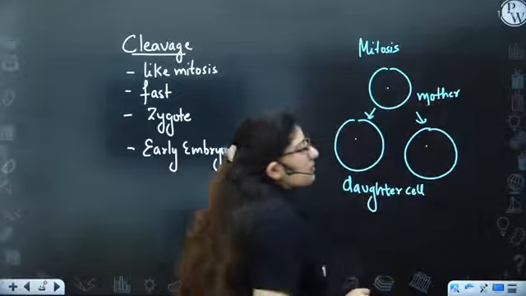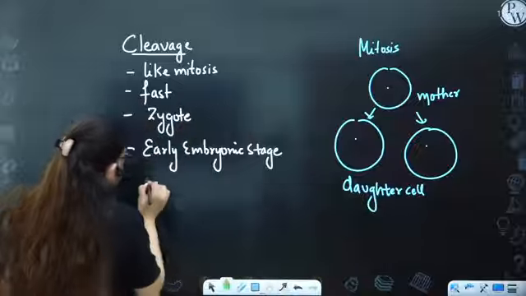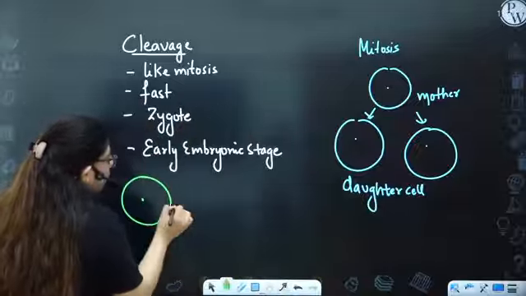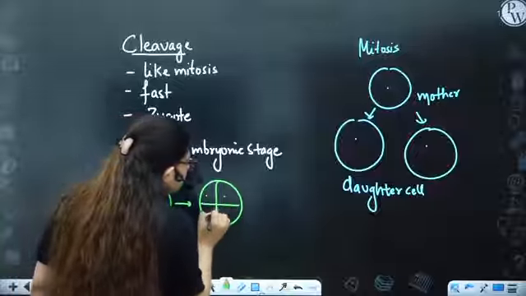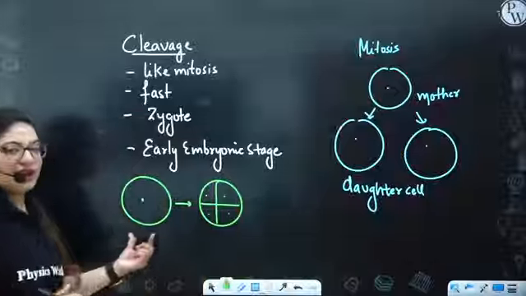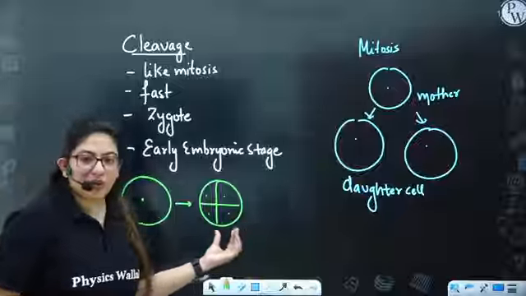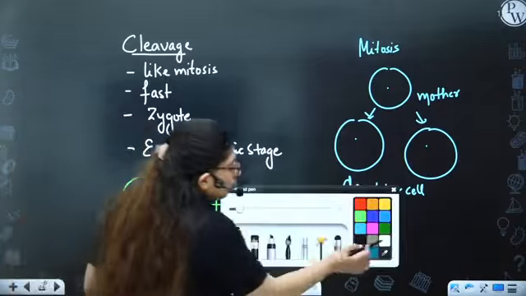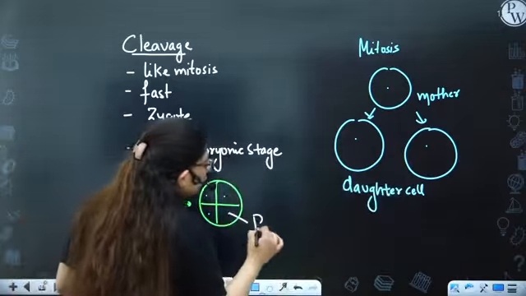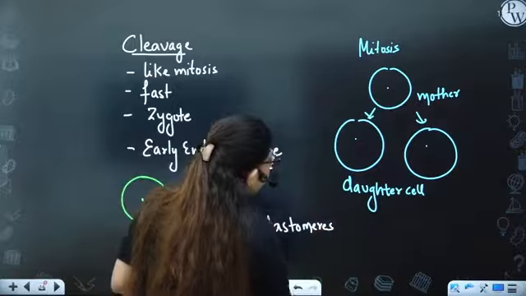But in cleavage, the zygote will divide and form cells that are smaller than the zygote, and the whole structure formed is still the same size as the zygote. You will not call them daughter cells, you will call them blastomeres.